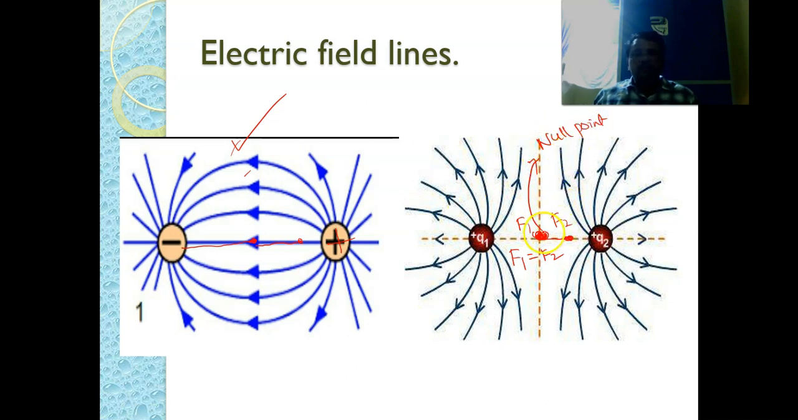That means at this particular position there is no net force. Force will be there, but there is no net force on that particular charge. So if we plot electric field lines, the electric field lines for this particular combination will be like this.